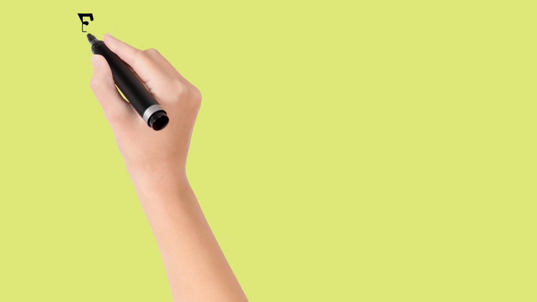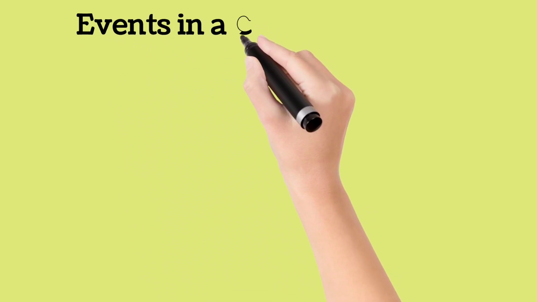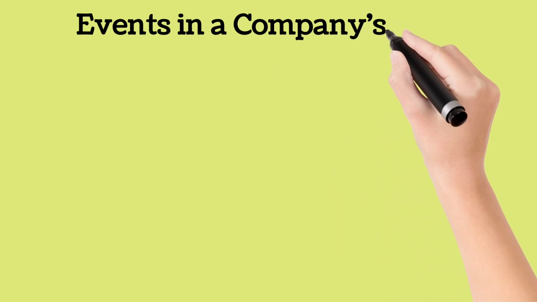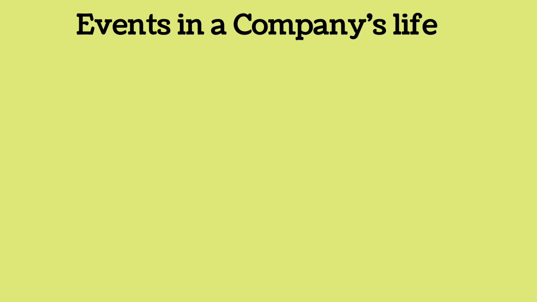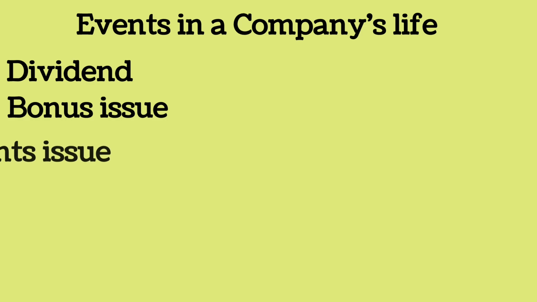This concept of record date is for people who want to get an understanding regarding the various corporate actions that go on in a company. There are so many corporate actions or events that take place in a company, like declaration of dividends, where the company declares dividends to the shareholders of the company, and bonus issue of shares, where the current shareholders get more shares of the company for free. I've discussed bonus issues in the video regarding Astral Limited's bonus issue. You can find this video in the description box below.